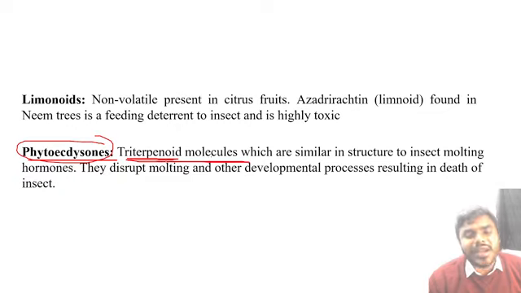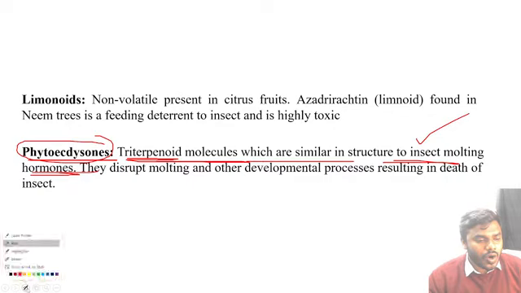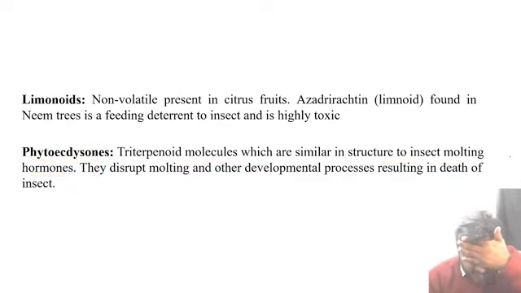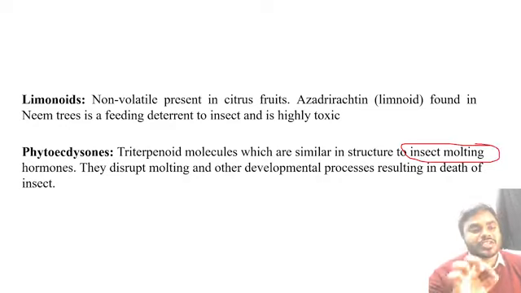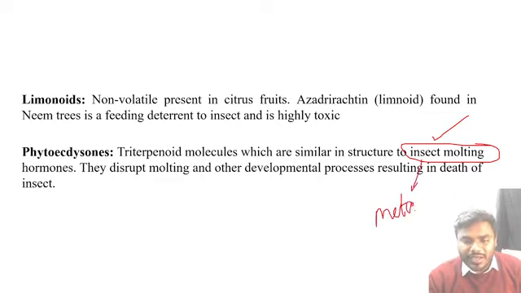Phytoecdysteroids are the triterpenoid molecules which are similar in structure to the insect molting hormone. To the what? Insect molting hormone. All the students have to listen. What is insect molting hormone first of all? Insect molting hormones are like metabolic hormones which are required for the growth and development of the insect.